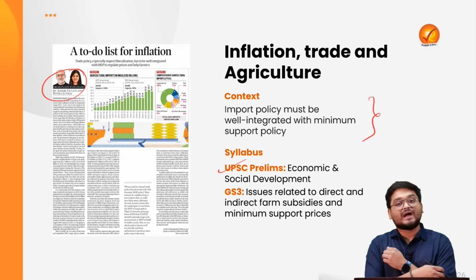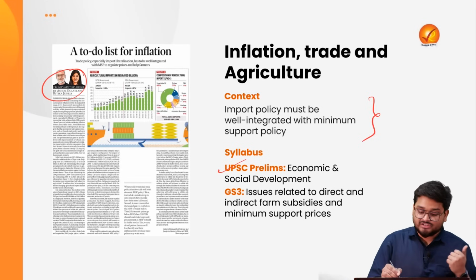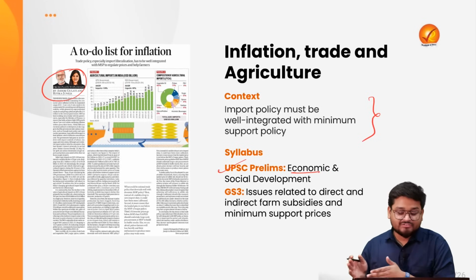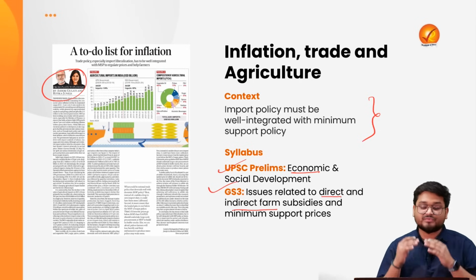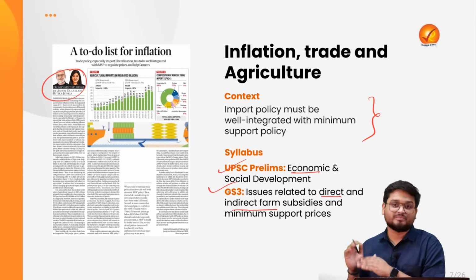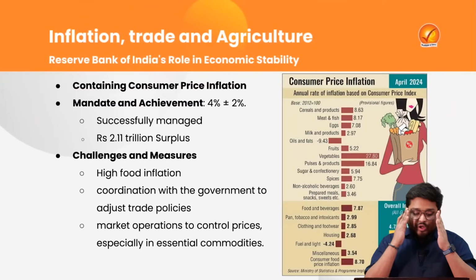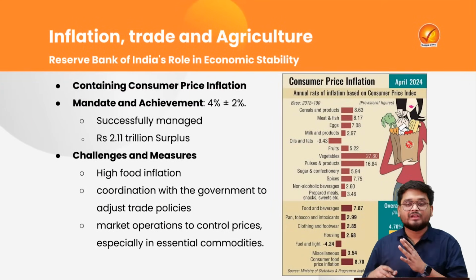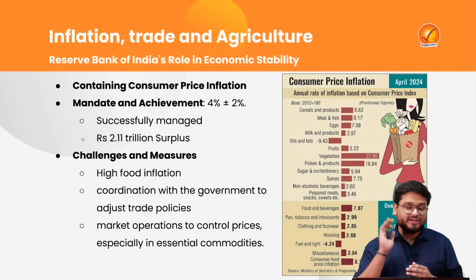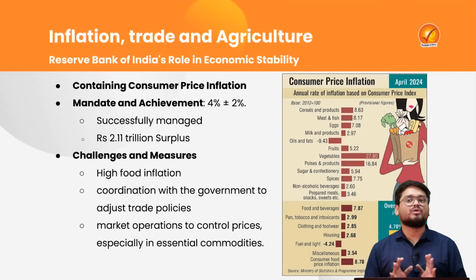For prelims, we need to look at it through the lens of Indian agriculture, because we have economic and social development. In GST, we also have issues related to direct and indirect farm subsidies and minimum support prices. Now here, when we talk about inflation, trade and their relation with Indian agriculture, we have to first discuss some important things.